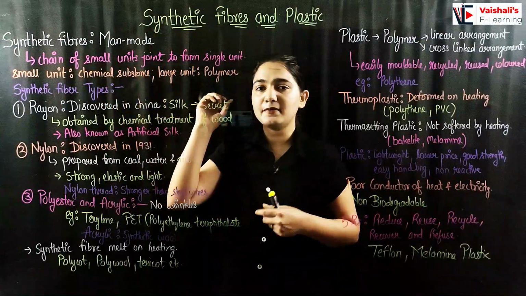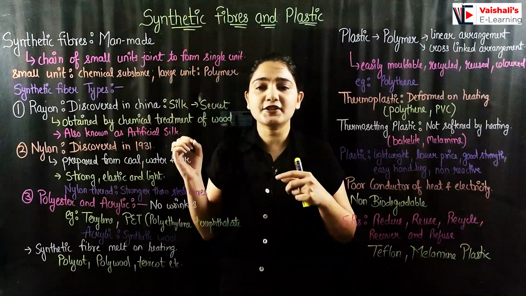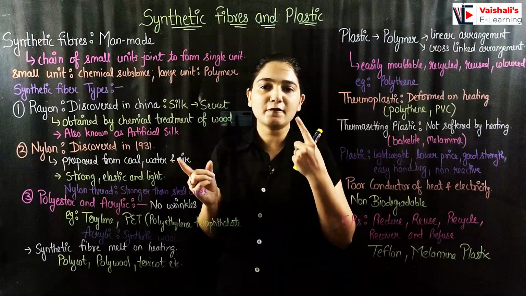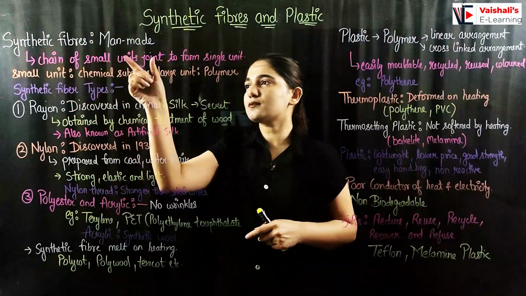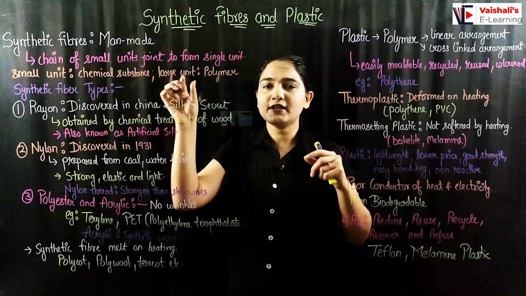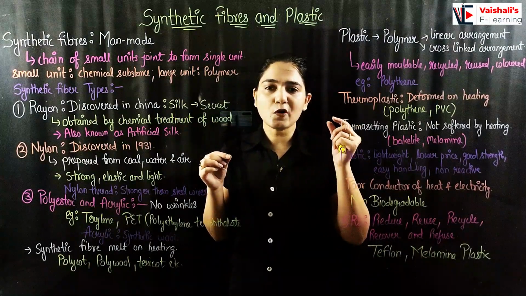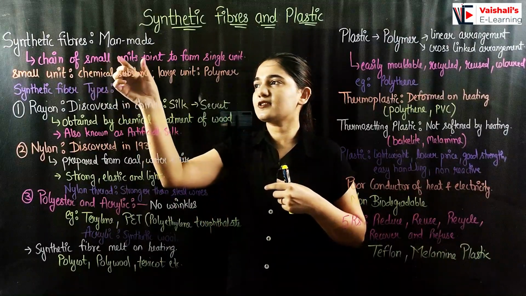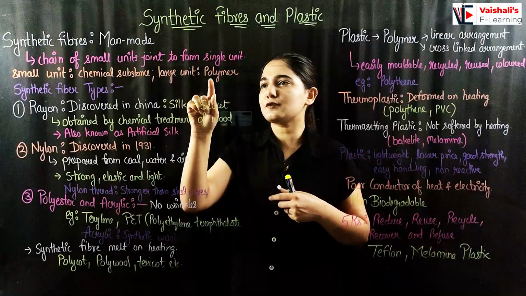Now synthetic fibers are man-made, we are making them. And how are we making a synthetic fiber? A synthetic fiber is generally a polymer. A polymer can be synthetic, and it can be natural as well. I will give you an example of a natural polymer too. A polymer is always a chain of small units, like you can make a necklace with very small beads. It's a chain of small beads making the necklace. Similarly, we have a chain of small units joined to form a single unit, and the single unit is known as the polymer.